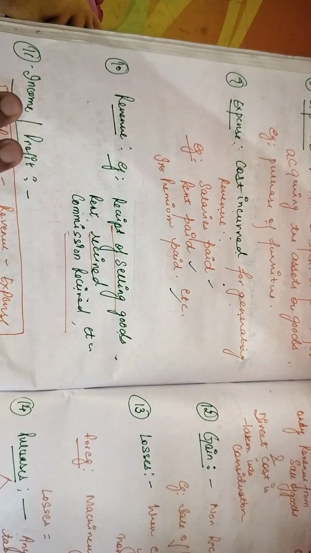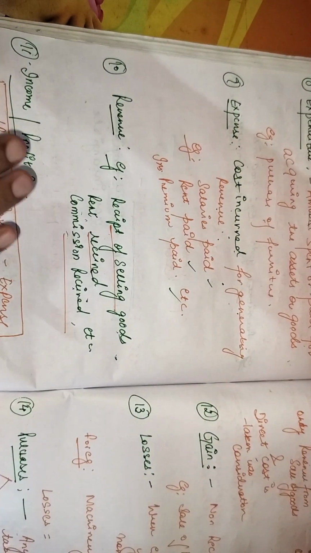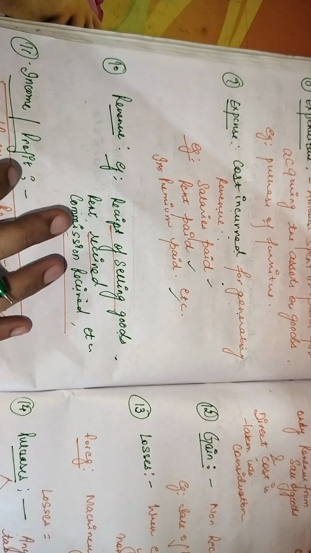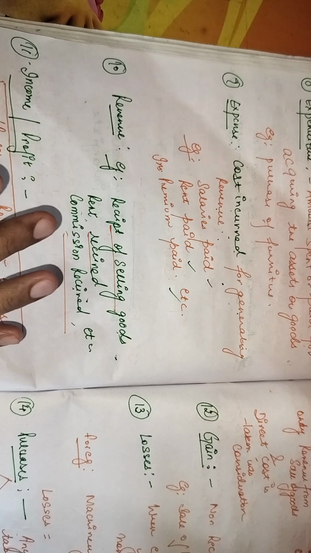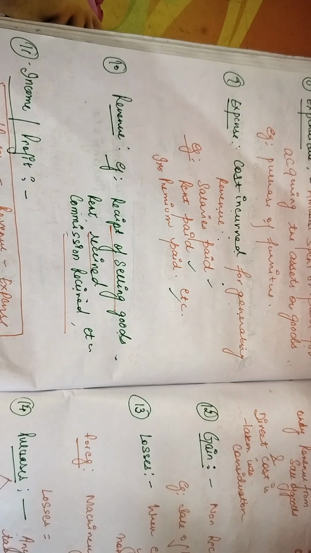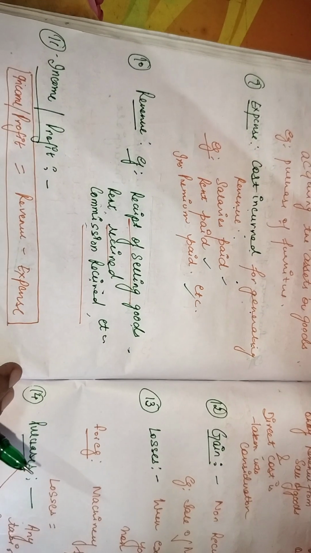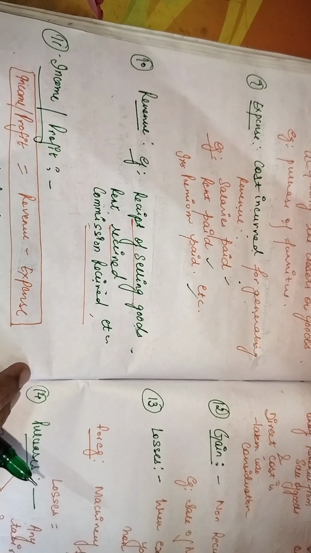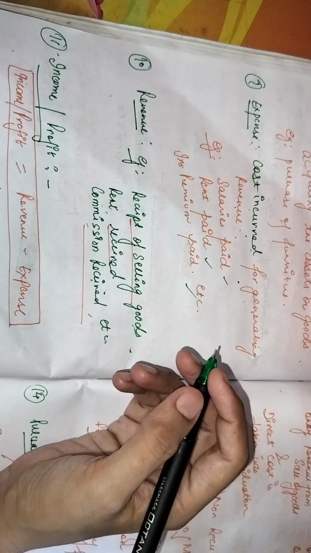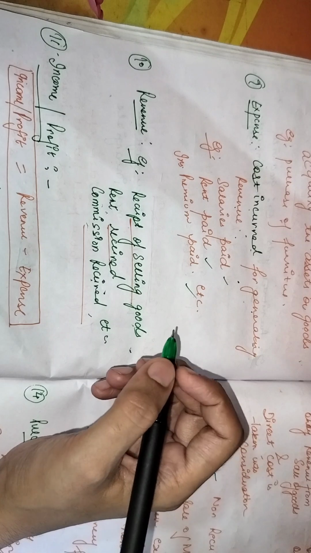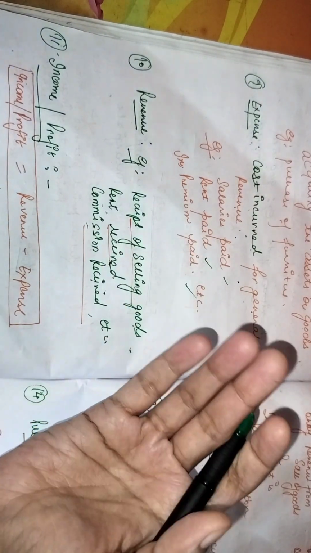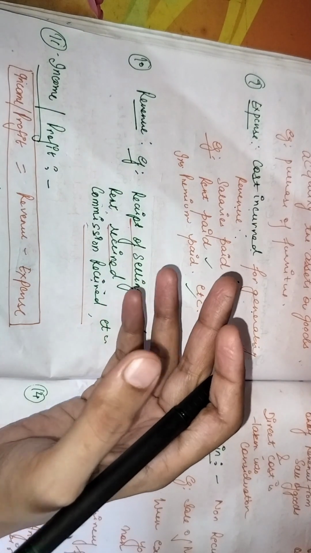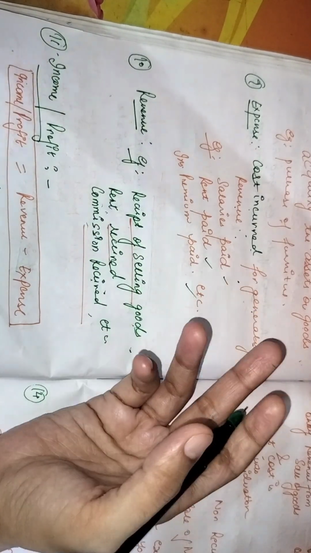Next one is income or profit. Whenever you are running a business for the purpose of earning profit, you calculate profit as revenue minus expenditure. For example, you are spending, let's say, 1 lakh rupees as an expense, and that expense might include salaries paid, rent paid, commission paid, or insurance paid.